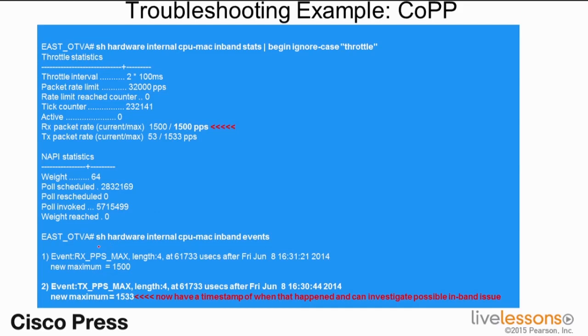So now I'm going to go ahead and issue show hardware internal CPU MAC in-band events. These commands you can go ahead and run, but the thing to call out here is I have another event that happened. I now have a timestamp for this new maximum that happened here. So I now have a timestamp of this time and date, and I can do event correlation to go ahead and figure out what is happening on my network.